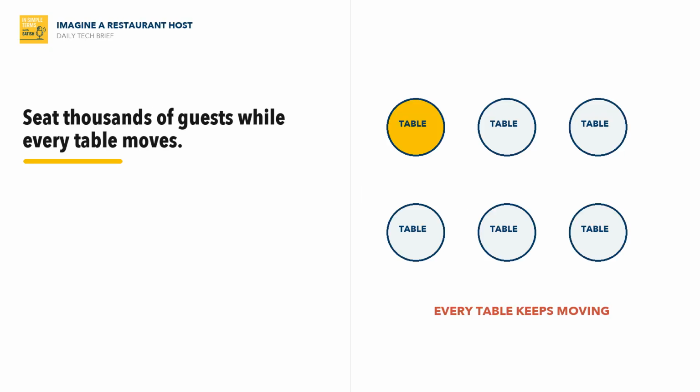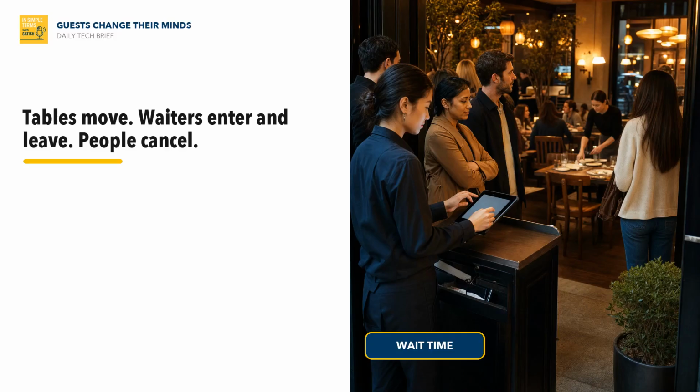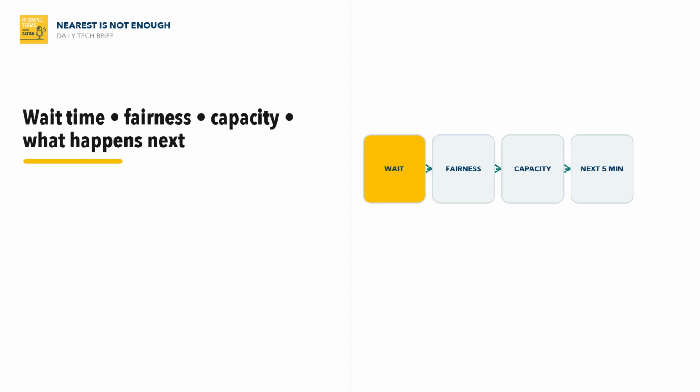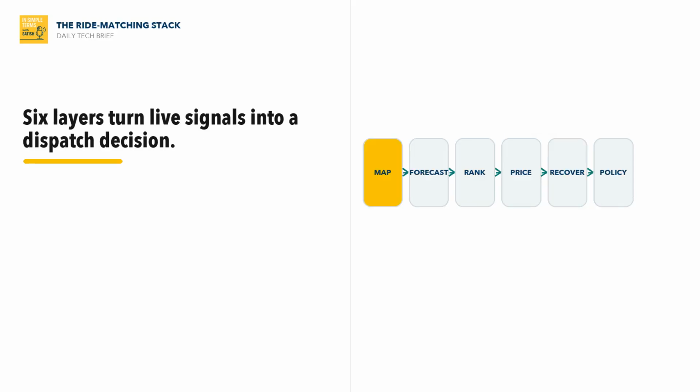Let us understand this with a simple everyday example. Imagine a restaurant host seating thousands of guests every minute, but the tables are moving, guests keep changing their minds, waiters are entering and leaving, and some people will cancel if they wait too long. The host cannot simply pick the nearest table. They must think about wait time, fairness, capacity, and what the whole restaurant will look like a few minutes later. Now return to the actual technical concept.